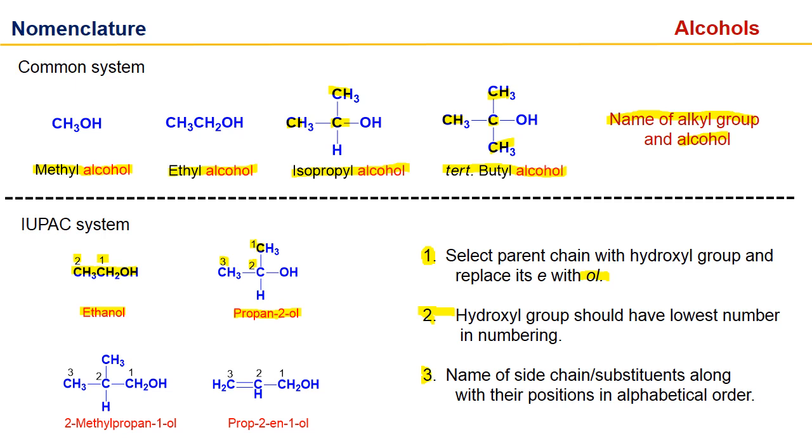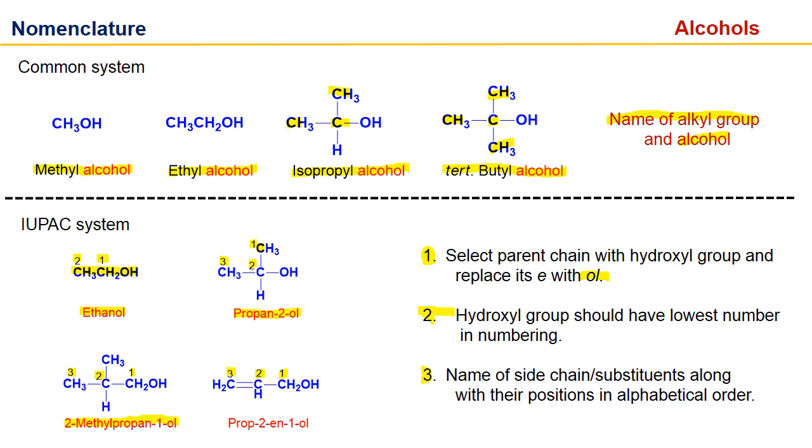Next example is 2-methyl propane-1-ol, where we have to number, and alcohol should get the lowest number, 1, 2 and 3. Here we have branching, or you can say here we have substituent methyl. So methyl will come first, 2-methyl, and the chain is propane, propane-1-ol.